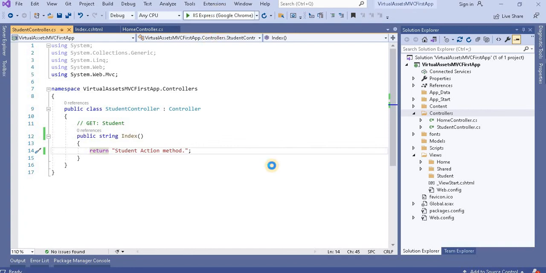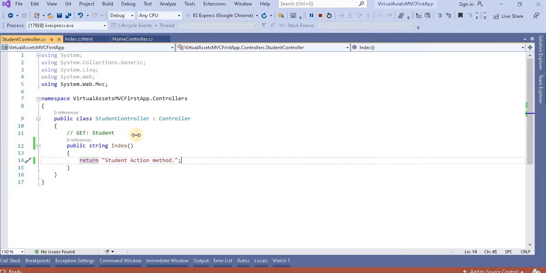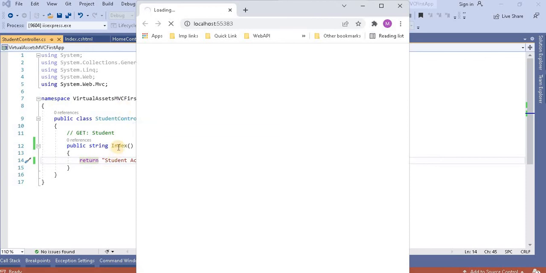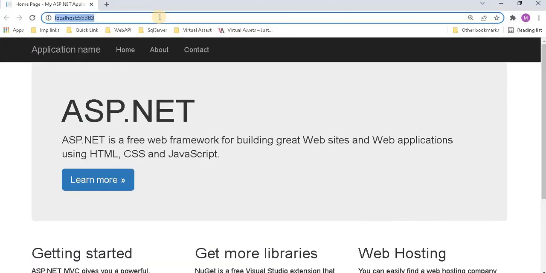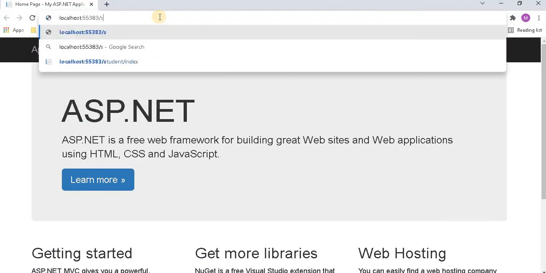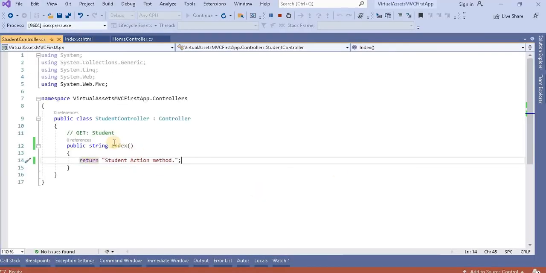If I run this application and navigate to this StudentController and then the Index action method, we will see that particular result. So let's go to student and index. When I go, we can see the student action method, because currently we are returning the string from here. In the coming video, we will create the view and we will return the action result.